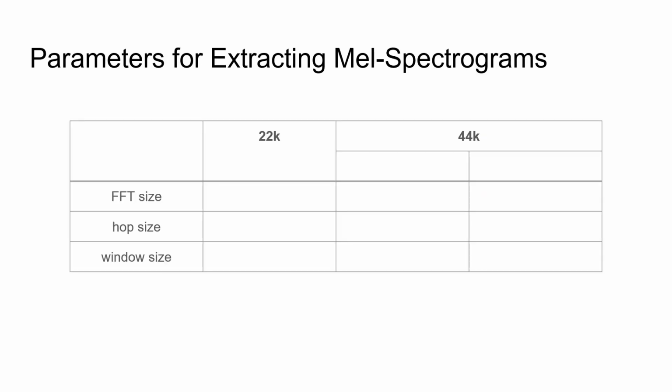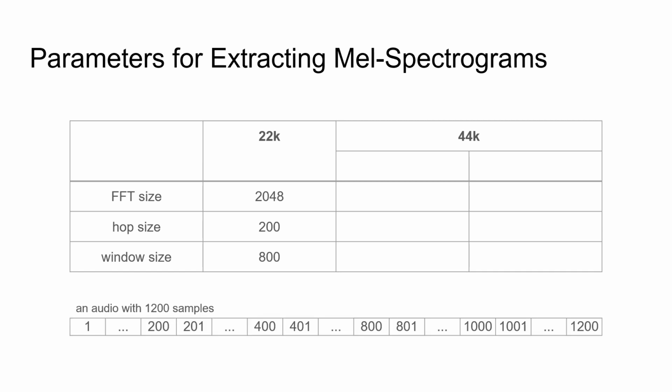We try to fix this problem by studying the effects of different parameters for extracting Mel-spectrograms. In the previous experiment for generating 22 kHz speech, the FFT size, hop size, and window size for STFT are 2048, 200, and 800. For an audio with 1200 samples, the extracted spectrogram contains 3 frames.